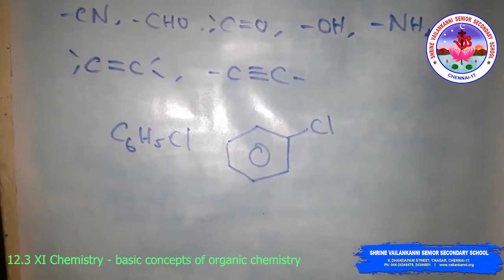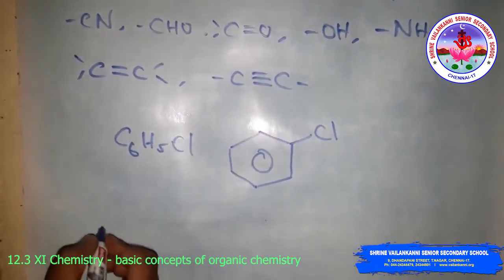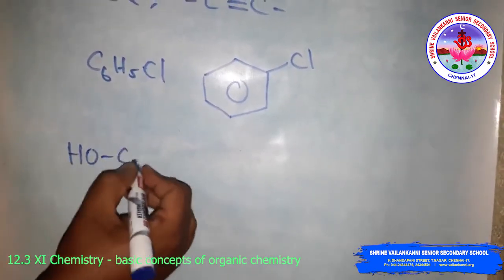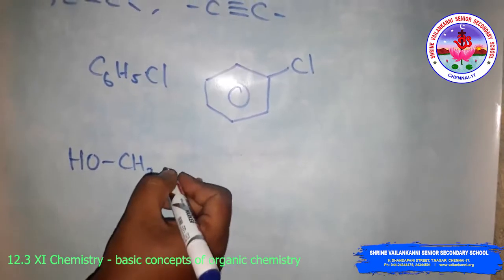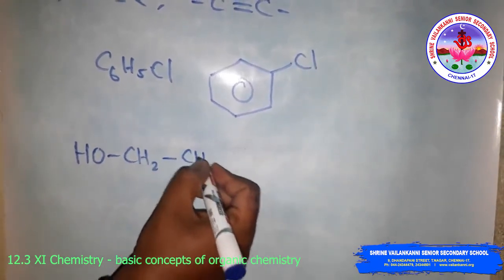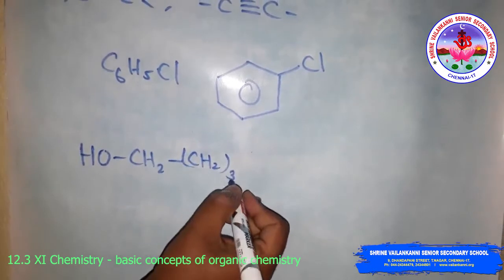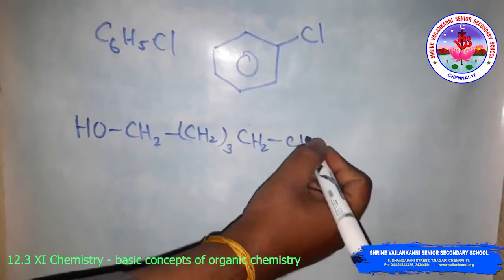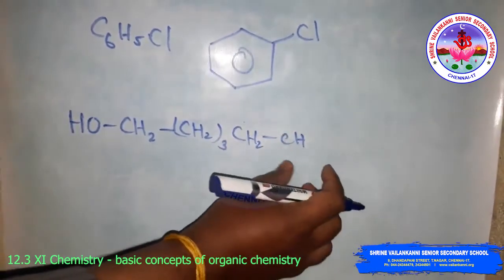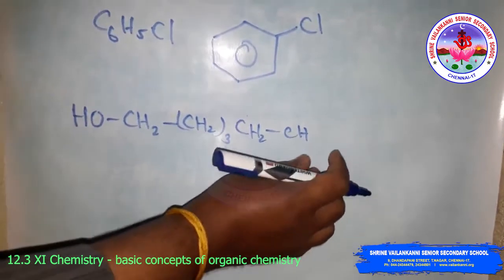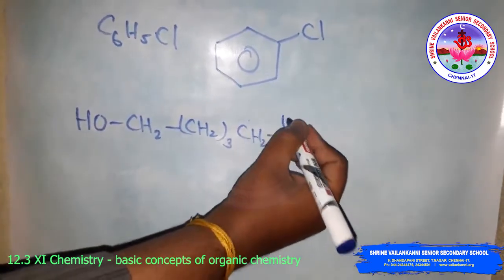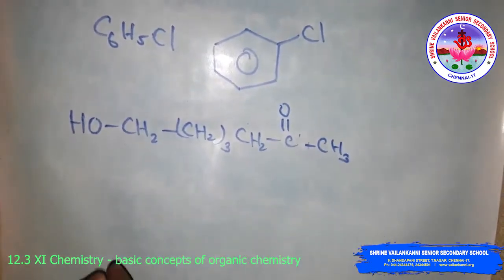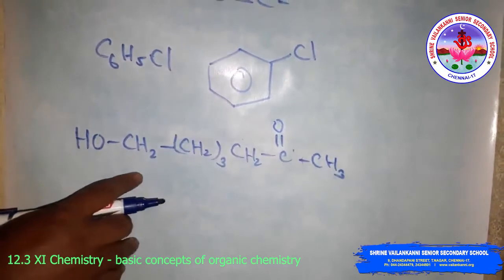For example, suppose the compound is HO, CH2, CH2 three times, then CH2, CH2, C double bond O, CH3.